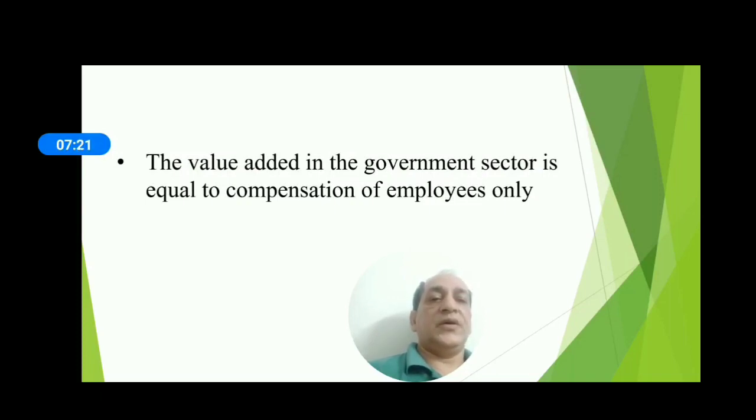Therefore only the compensation of employees is part of the estimation of national income by value added method and product method.